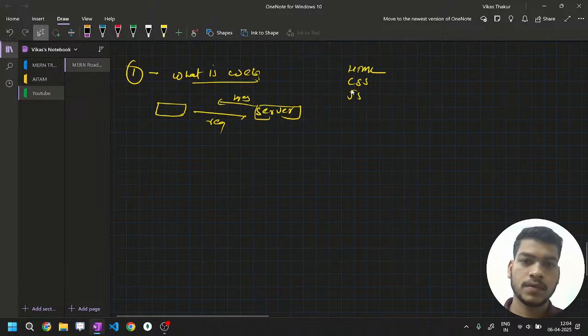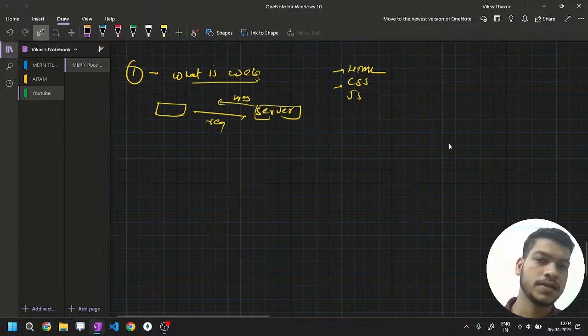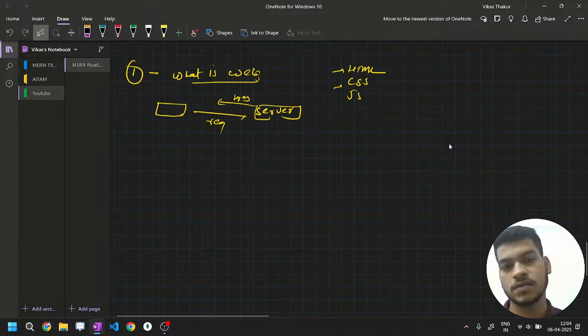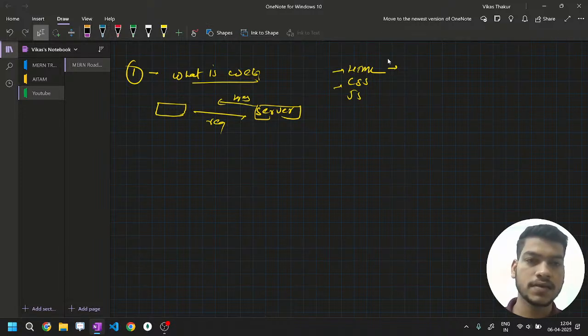So I believe you understand the role of HTML. I covered in the previous session that HTML is just for the structure part, that means the skeleton. For example, when you are building a house, you require a foundation, the structure, pillars, bricks, cement, dust.